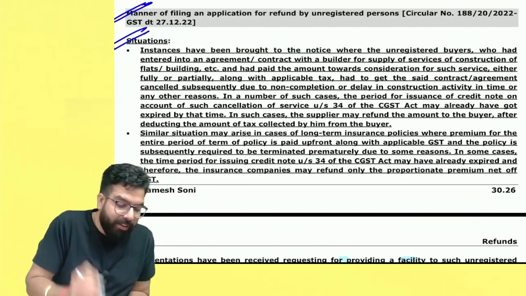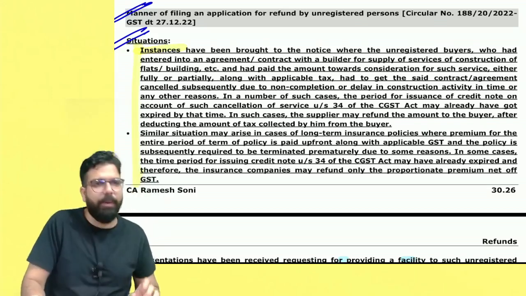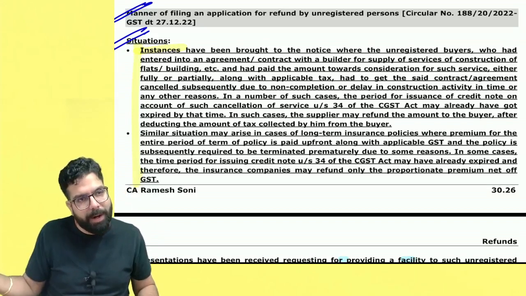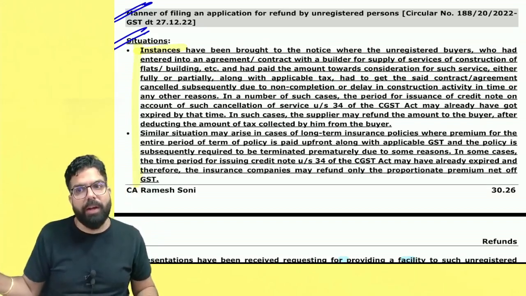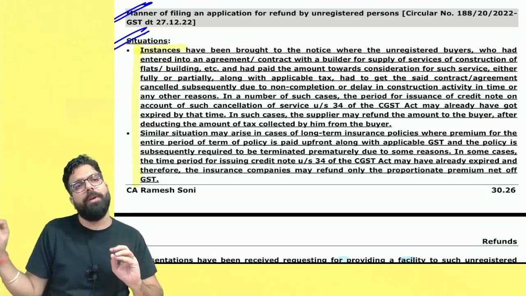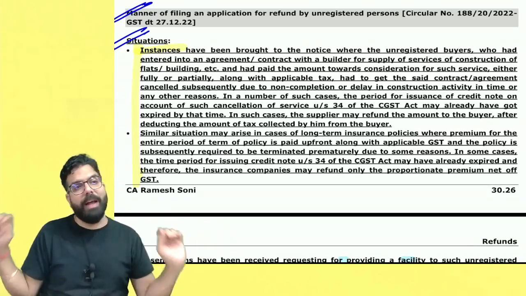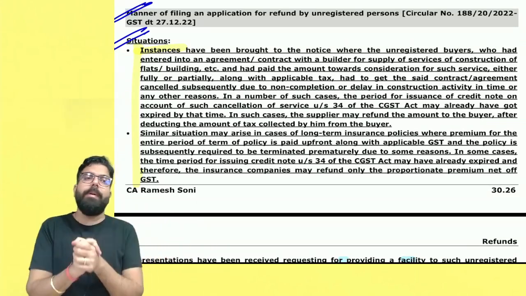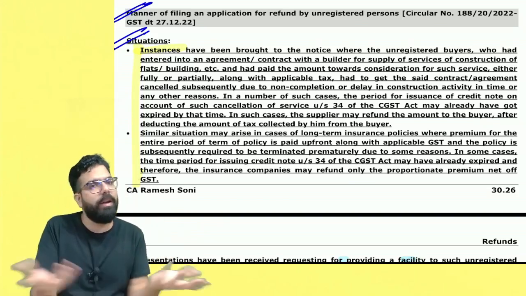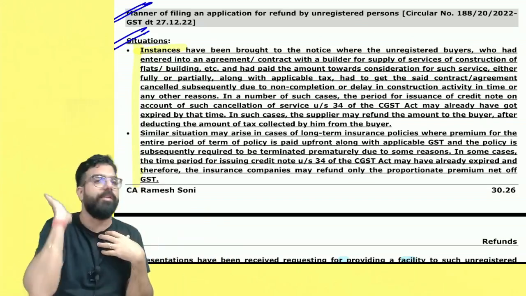Now, sir, instances have been brought to their notice. I will tell you about the instances quickly. What are the instances brought to their notice? Supposing I went and booked an apartment. The contract said they will hand over the apartment next year. I booked an apartment paying 10 lakh rupees plus GST, because it is an under-construction apartment, not completed yet. Later the contract got cancelled. Why? Because he said 2 years he will give the possession, but he was not giving the possession. I told him I don't want the apartment. He told me, take your 10 lakh rupees, take your GST.